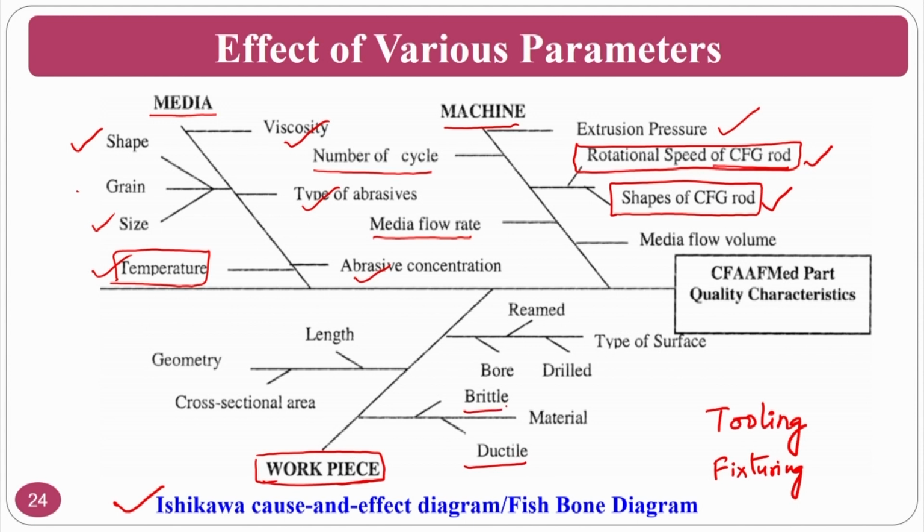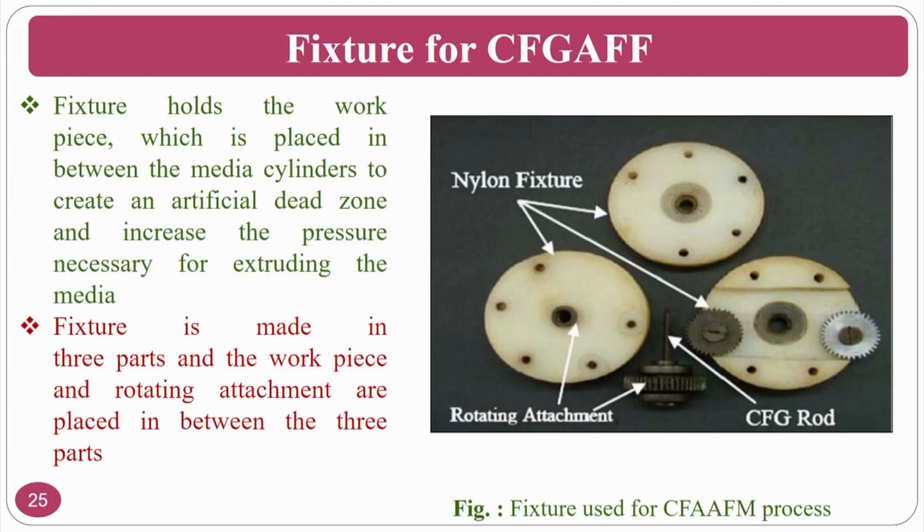The same thing goes in the abrasive flow finishing process also, but most importantly what is new particular to centrifugal force assisted abrasive flow finishing process is the rotational speed of the centrifugal rod and its shapes. What are the shapes? Now you can see the fixture or the tooling for centrifugal force assisted abrasive flow finishing process. The fixture holds the workpiece in place between the medium cylinders and creates the artificial dead zone and increases the pressure necessary to extrude.